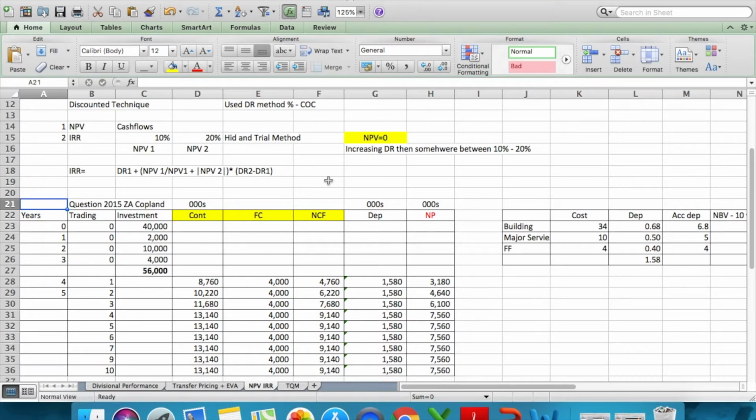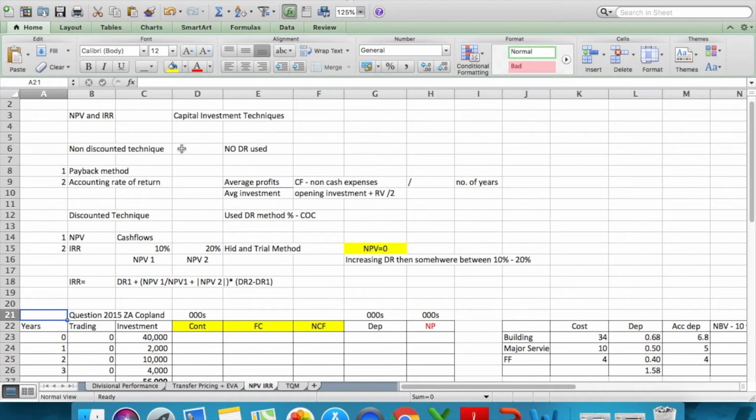so that we can actually discuss why this question is different than other questions, and why I'm focusing on this question with you guys, because I think that there is a high probability that a question similar to this might be tested in your exam. And the capital investment technique is a very simple chapter that is not so technical. So I want you guys to be able to at least score